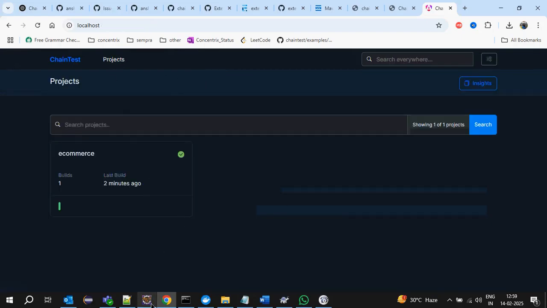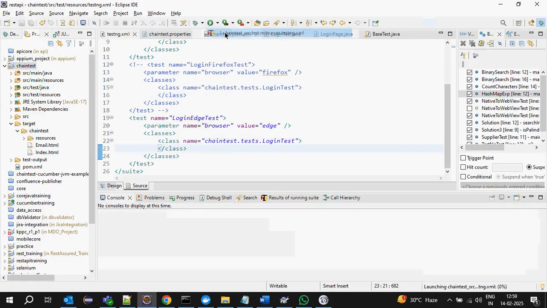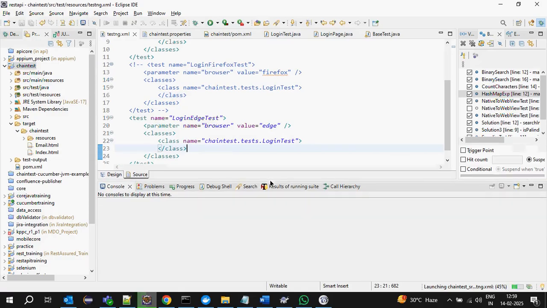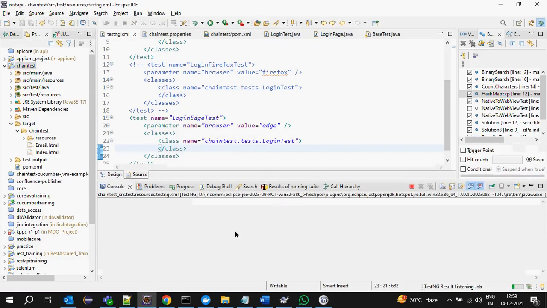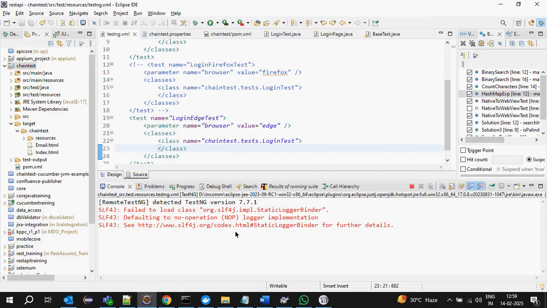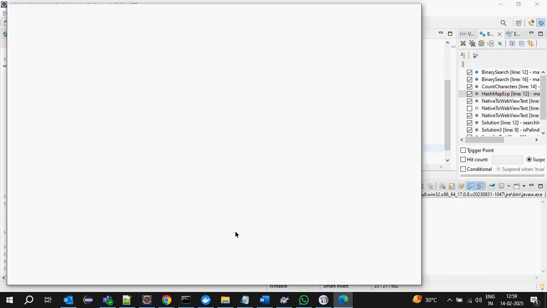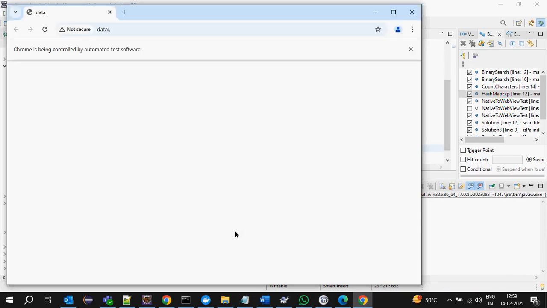Next, we will execute again to see whether it is really storing all the builds or not. Configuration-wise, it needs very little code.